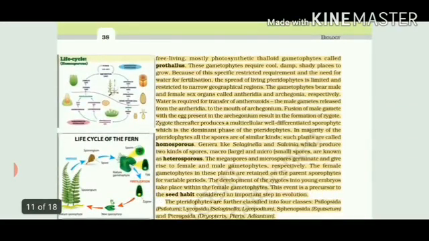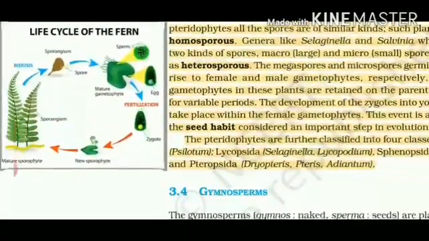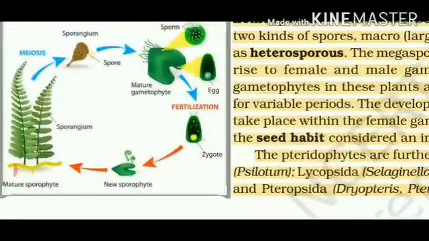They will germinate and what will they form? They will form a gametophytic structure. What do we call the gametophyte structure? We call it prothallus. To make it more clear, the life cycle of fern is very important. You can see the mature sporophyte on the left hand side. The leaf-like structures which appear on them are known as sporangium. What will they produce? They will produce spores. And how will they disperse? With the help of wind, with the help of air they can disperse. These spores are able to form mature gametophyte.